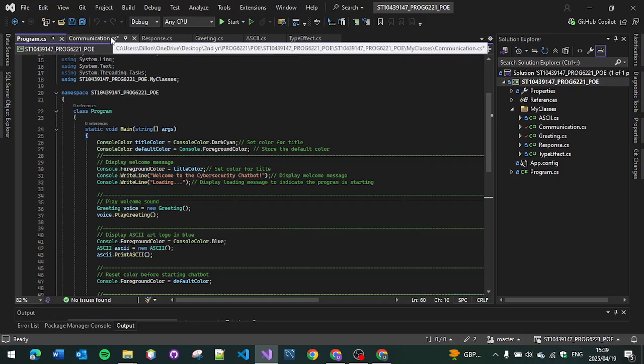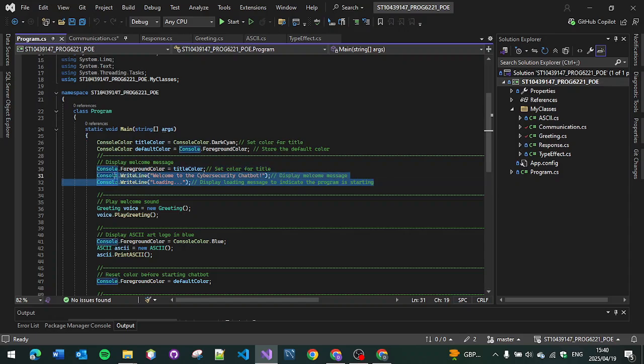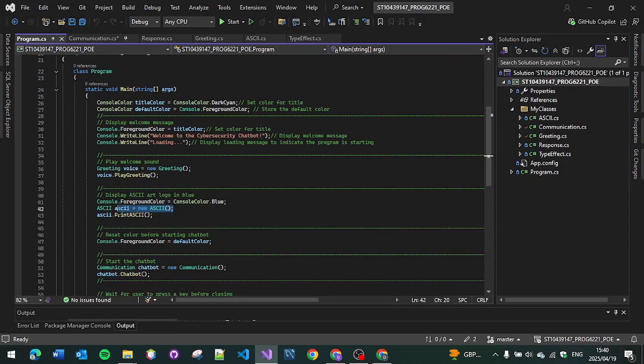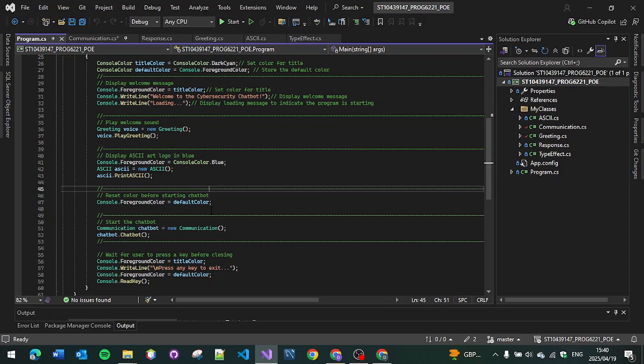Communication class is going to be impacted here. Let's say the welcoming message, that's basically saying that the chatbot is responding. This can play the voice message, print the ASCII logo, resetting color before starting the chatbot.